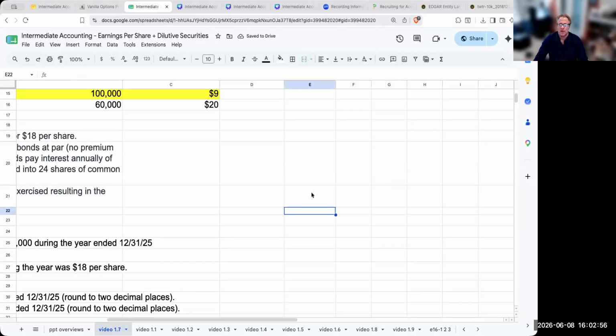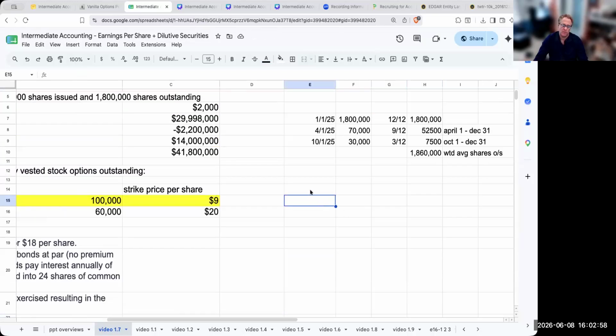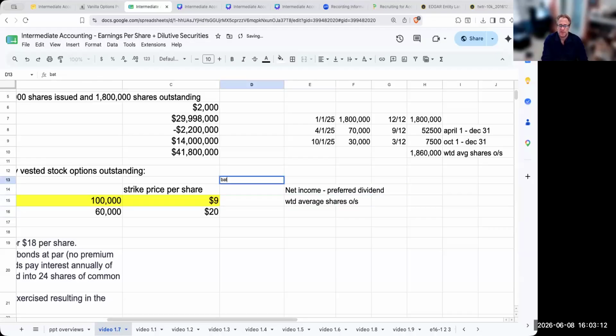Okay. So now, what I'm going to go ahead and do is take my net income minus preferred dividends, which do not exist, divided by my weighted average shares outstanding. This is going to give me my basic EPS.